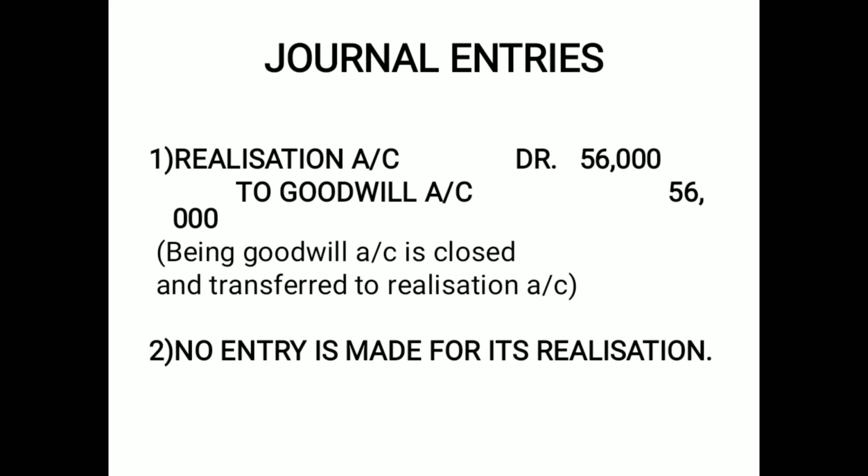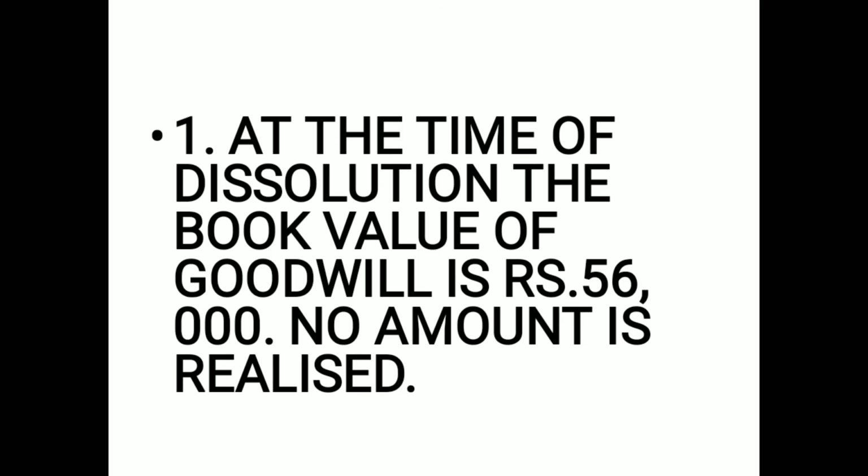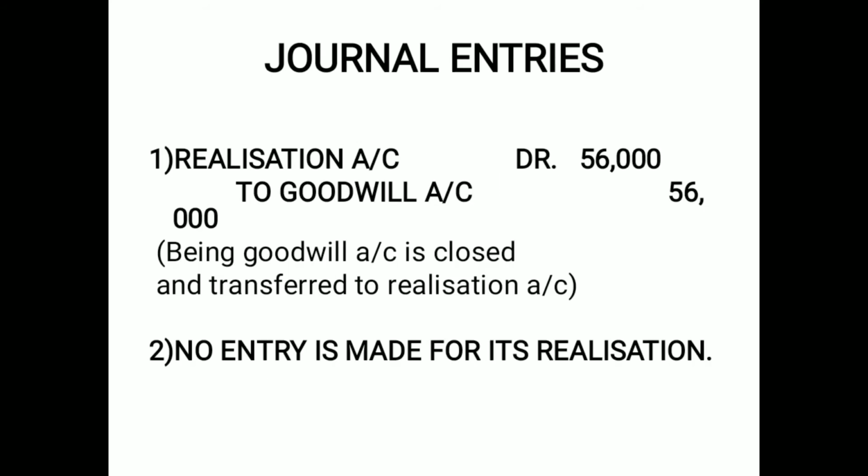So while you solve illustrations, go through the narration so that you will get an idea how to write it down. The second journal entry, they say no entry is made for its realization. Why? Because the question says no amount is realized. While closing an intangible asset, when no amount is realized, then its realizable value is considered to be 0.